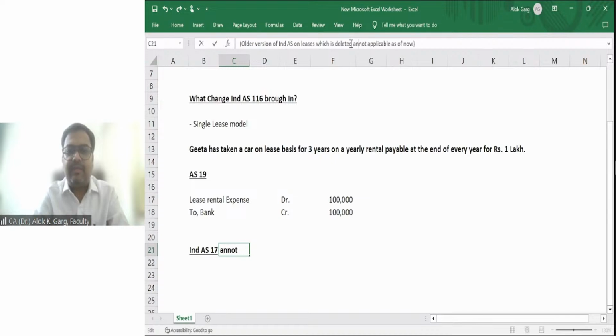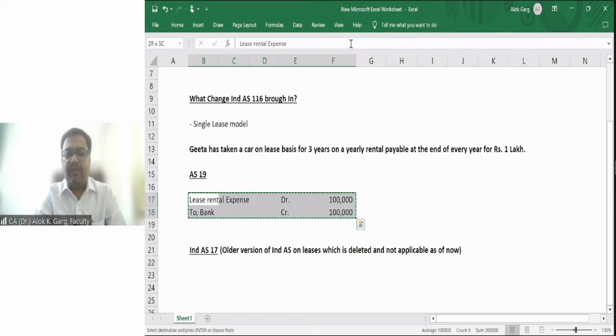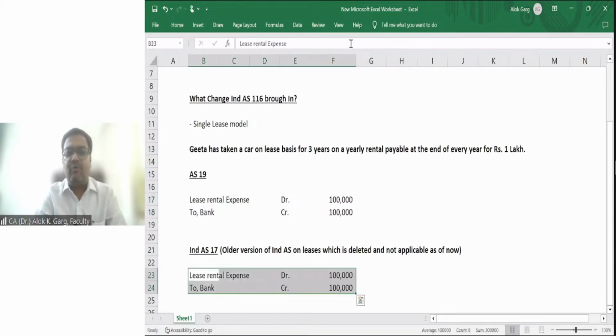In this case, what is the accounting? Same accounting: lease rental expense account debit to bank account. Same.